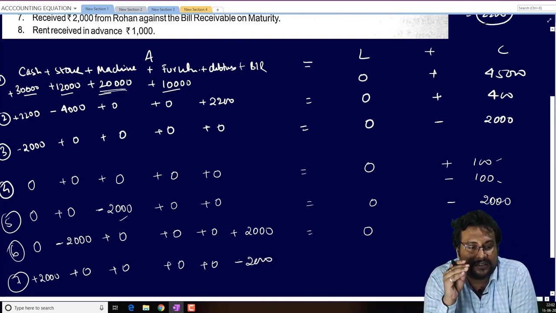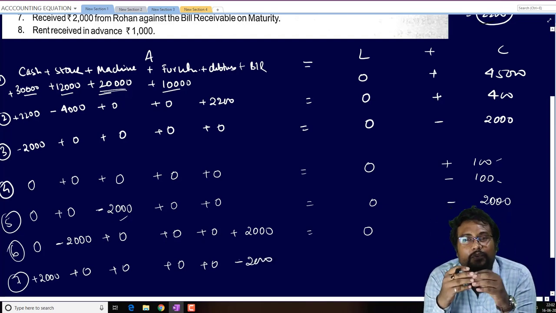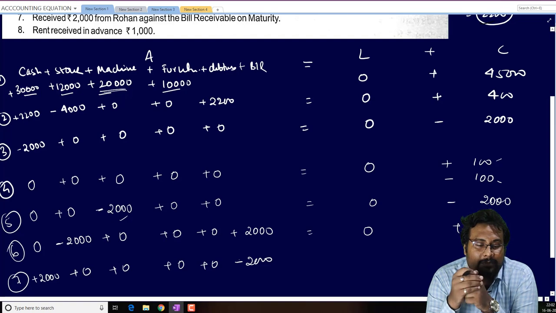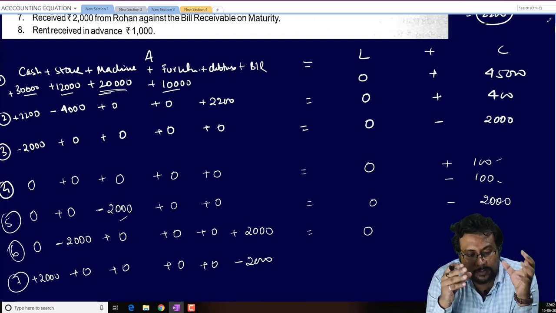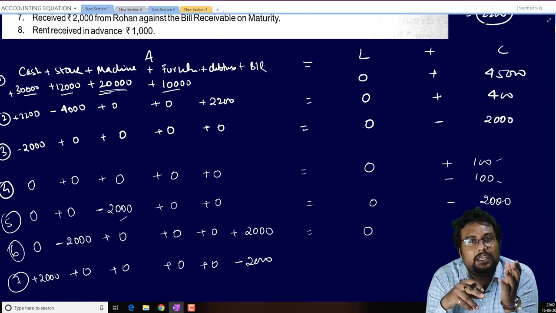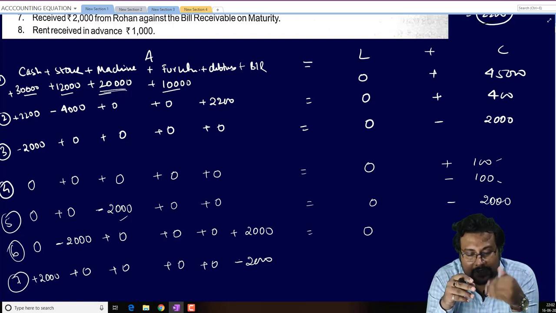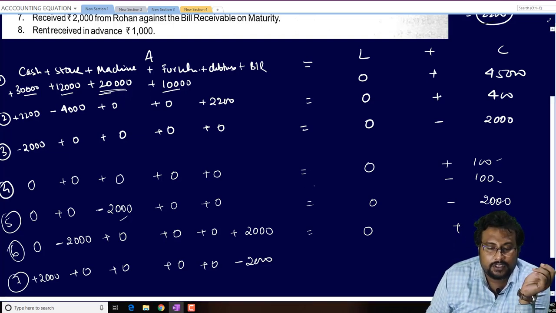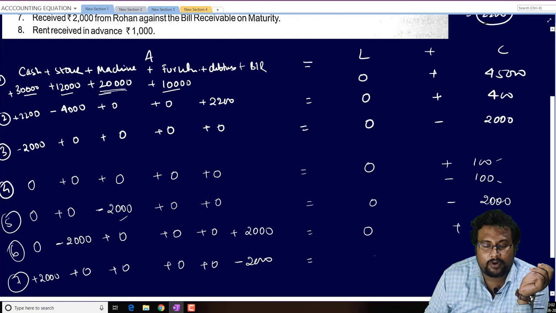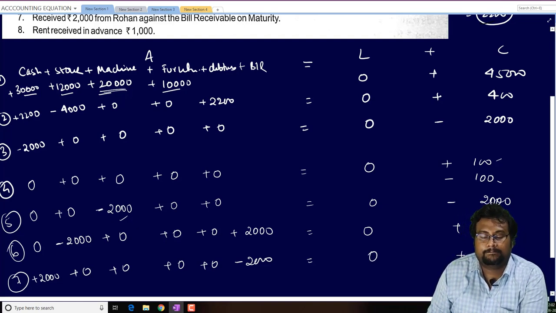7th one is, understand this. A bill receivable is there. Future receipt is there. That's why bills receivable is recorded on the asset side. In the 7th transaction, I said that Rohan paid the amount of 2000 rupees of bills receivable. So 2000 rupees is coming in the cash, but at the same time, bills receivable is closed. So we deduct 2000 rupees from bills receivable, no future payment, as well as no profit and loss.